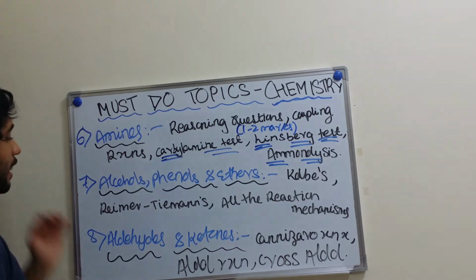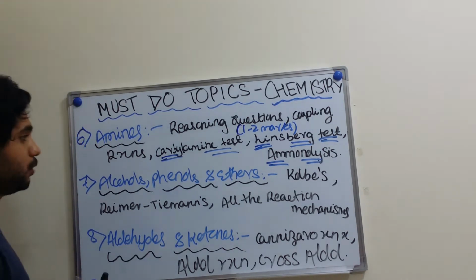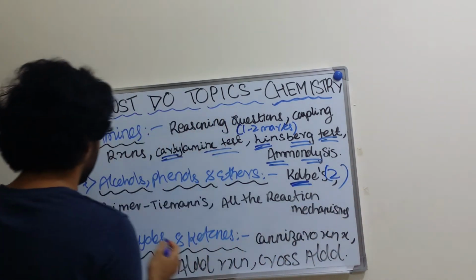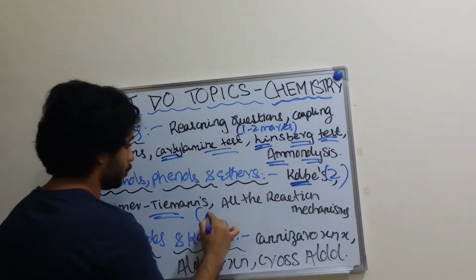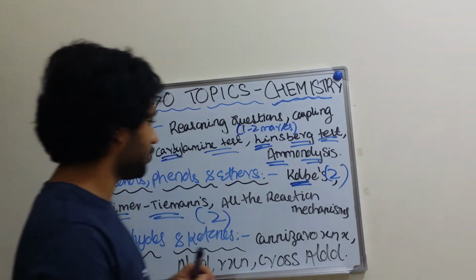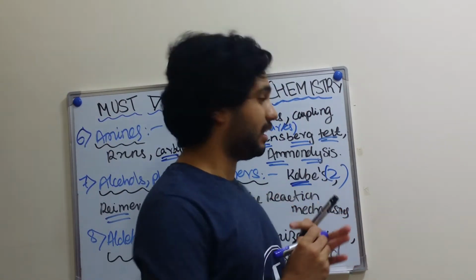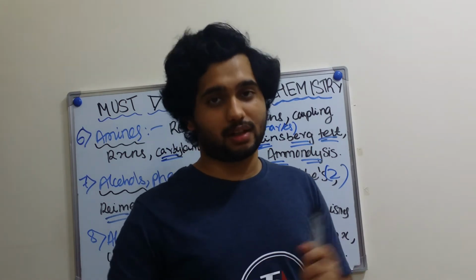Next is alcohols, phenols, ethers. You need to know what is Kolbe's reaction, 2 marks. Reimer-Tiemann reaction, 2 marks. And all the reaction mechanisms like hydroboration, Williamson's, acid catalyzed hydration, and reaction with Grignard reagent.